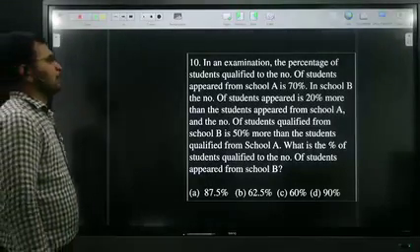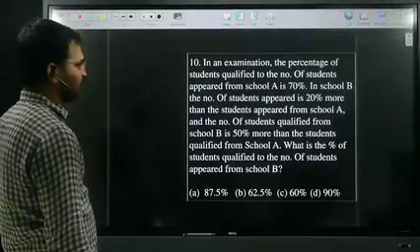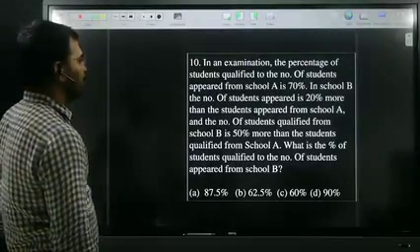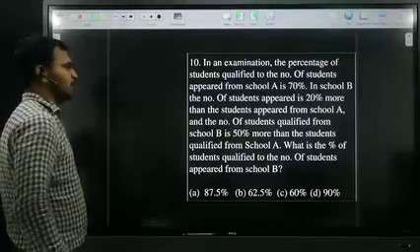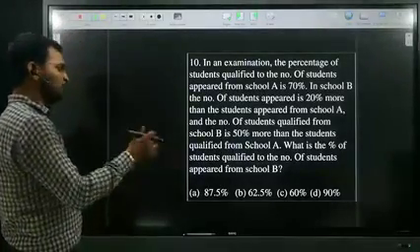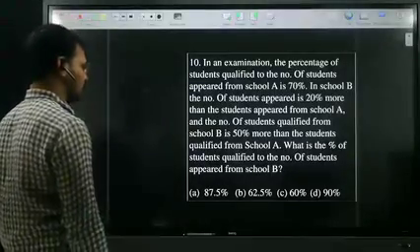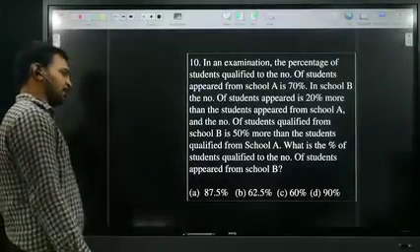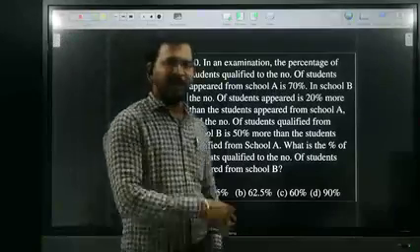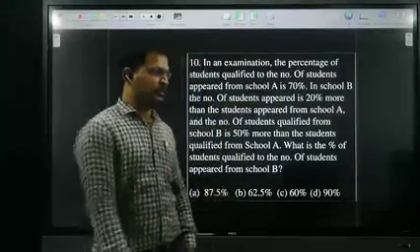In an examination, the percentage of the students qualified to the number of students appeared from school A is 70%. In school B, the number of students appeared is 20% more than the students appeared from school A, and the number of students qualified from school B is 50% more than students qualified from school A. What is the percentage of the students qualified to the number of students appeared from school B? Whenever you are reading the question, it is very lengthy, but whenever you are solving, it's very easy. Just look at me, Andy.